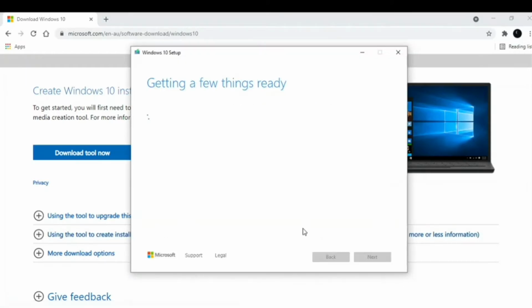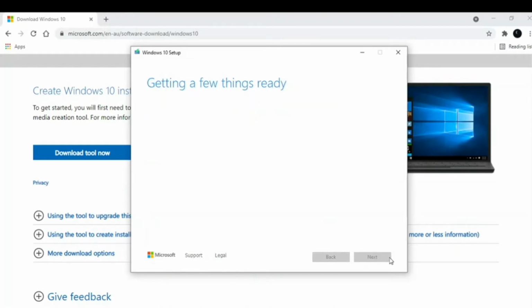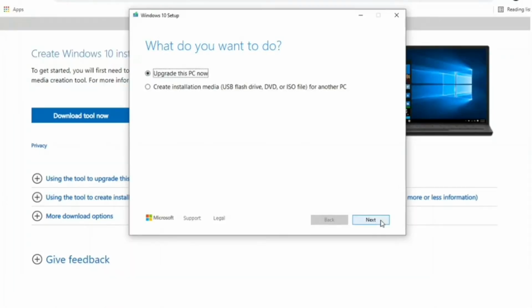This will take a while, so you have to wait. After that, it will appear like this, and just click accept. Then you will have to wait again. Then it will appear like this. Okay, this is upgrade this PC now, and another one is the create installation media.